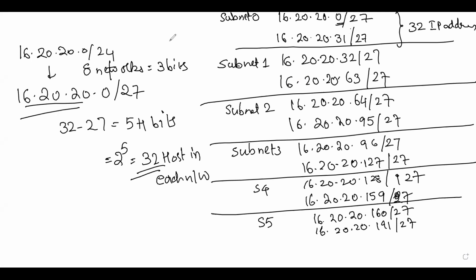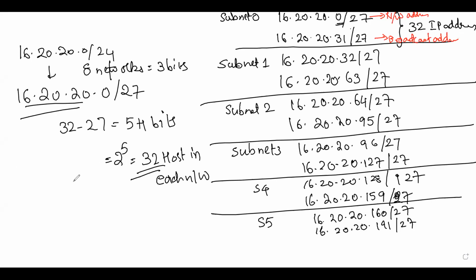Now, which IP can I assign from these given subnets to the host? What we have to understand is that the first address is going to be our network address. That address will be taken by my router. This network address and the last one, which is the broadcast address, will be taken up by the router itself. As soon as you decide this IP, by default it will take these as the network and the broadcast address. So the router will take it for itself. So you cannot use 16.20.20.0 and 16.20.20.31 to be configured on your computer or on your interface.